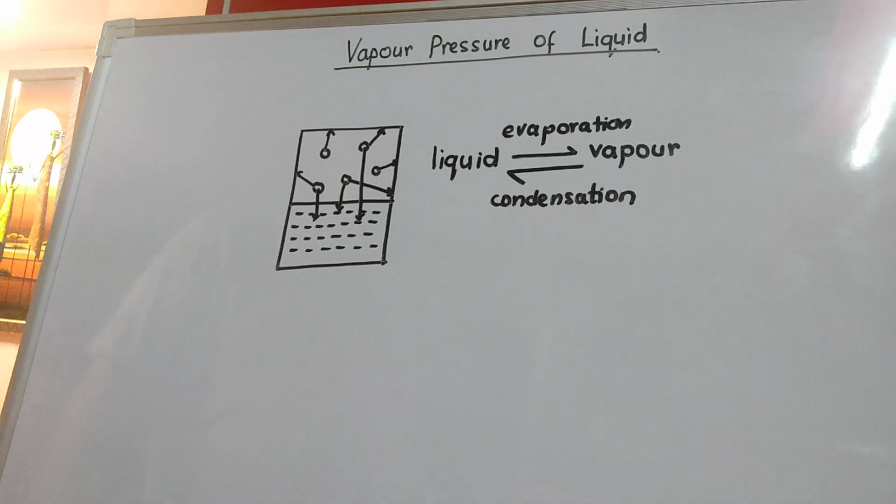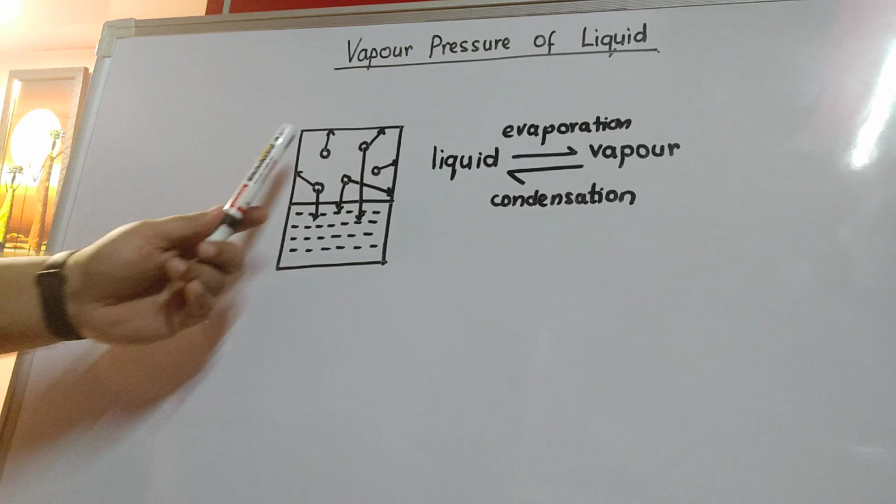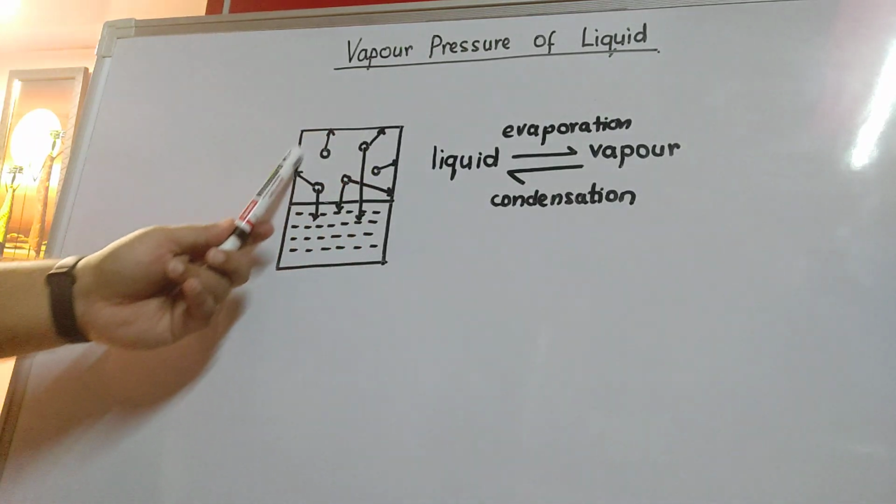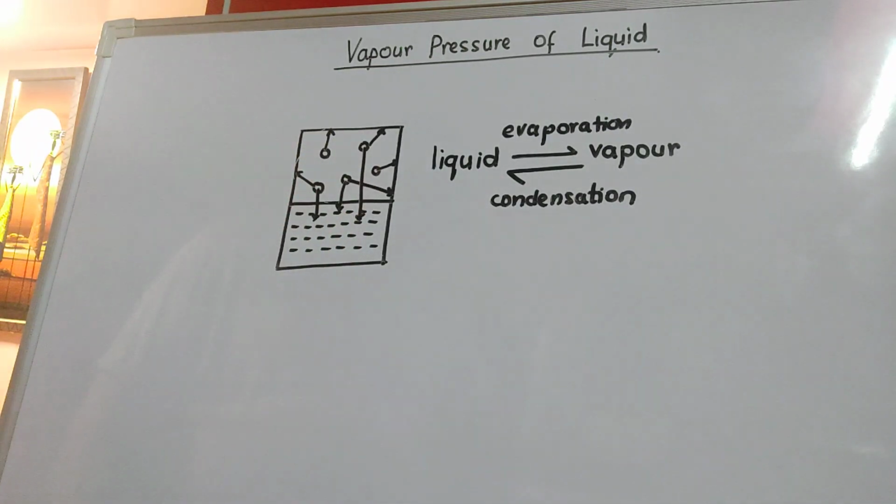At this particular state of equilibrium, whatever vapors are present over the surface of the liquid will be exerting some pressure, and this pressure is referred to as the vapor pressure of liquid. So if you are asked to define vapor pressure of a liquid, we can say it is the pressure exerted by the vapor molecules present over the surface of the liquid and in equilibrium with the liquid at a given temperature.